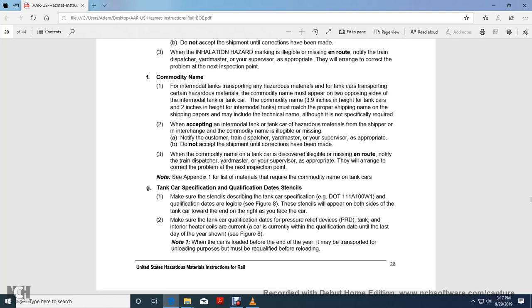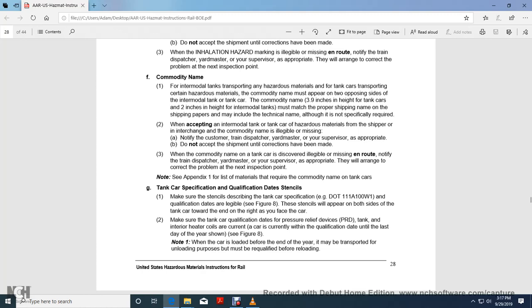When accepting an intermodal or tank car with hazardous material from shippers at the interchange, if the commodity name is illegible or missing, notify the customer, train dispatcher, yardmaster, or your supervisor as appropriate. Do not accept the shipment until the corrections have been made. When the commodity name on the tank car is discovered illegible or missing en route, notify the train dispatcher, yardmaster, or supervisor as appropriate, to arrange for correction of the problem at the next inspection point.